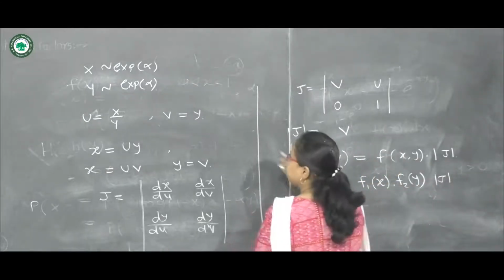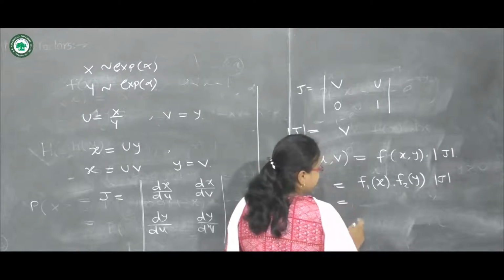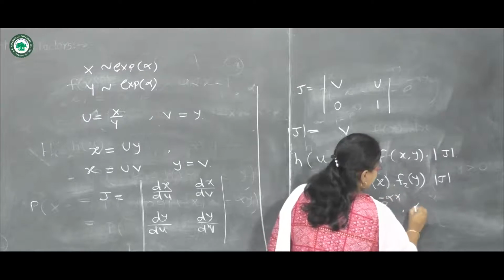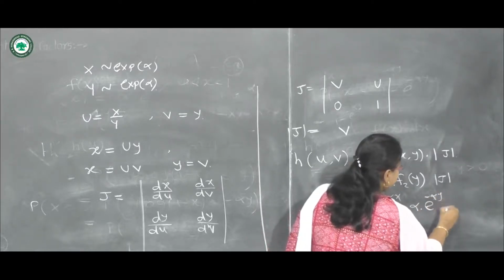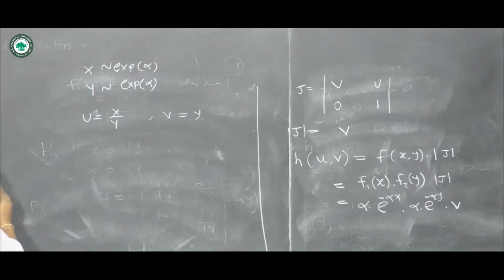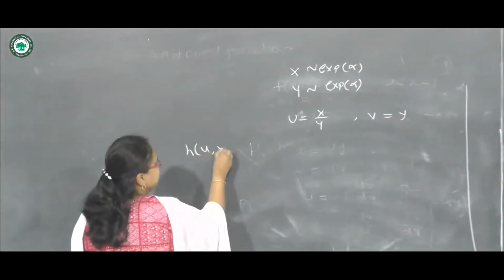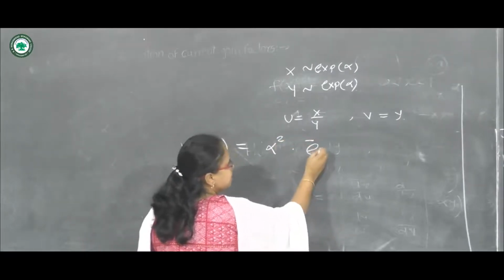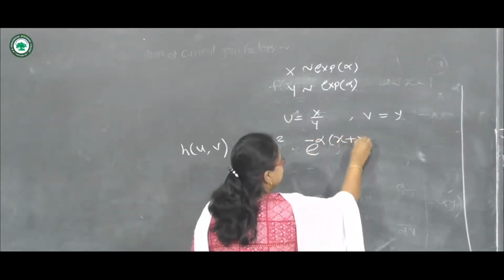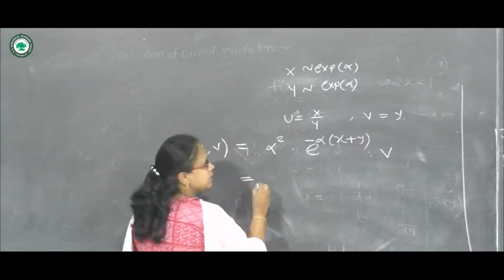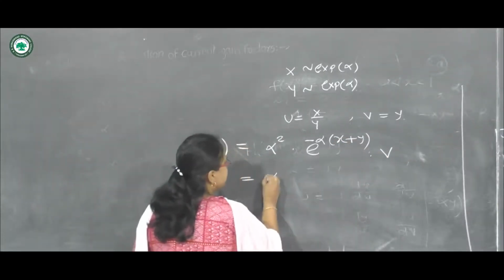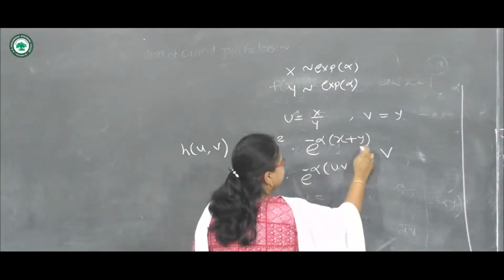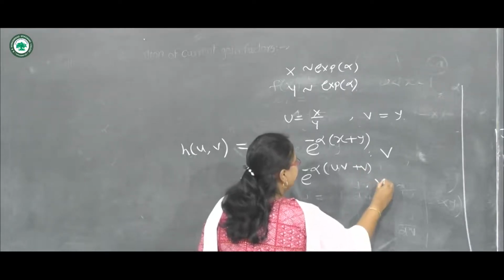So the marginal PDFs of x and y we can write. They are exponentially distributed, so alpha into e raised to minus alpha x, alpha into e raised to minus alpha y, into v. So we will have h of u, v equal to alpha square into e raised to minus alpha into bracket x plus y into v. Let us substitute the values of x and y. So alpha square e raised to minus alpha, this is uv plus v into v.